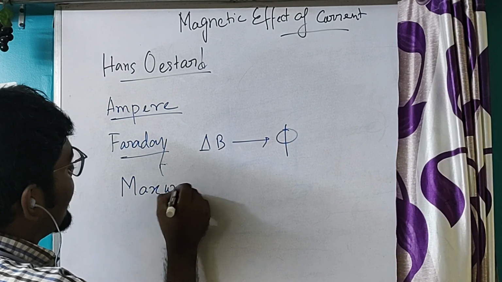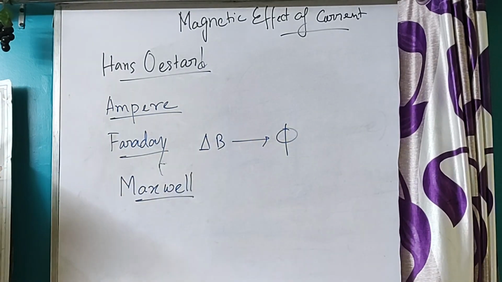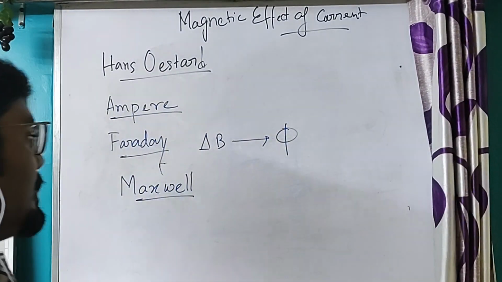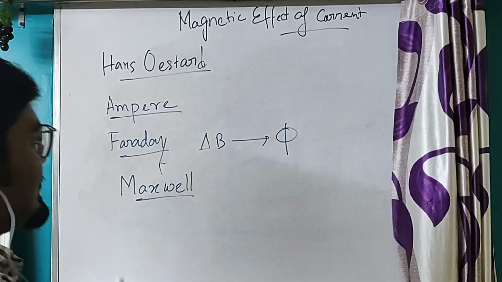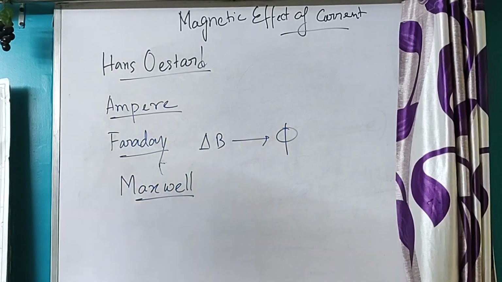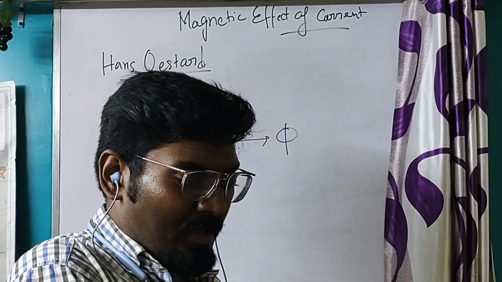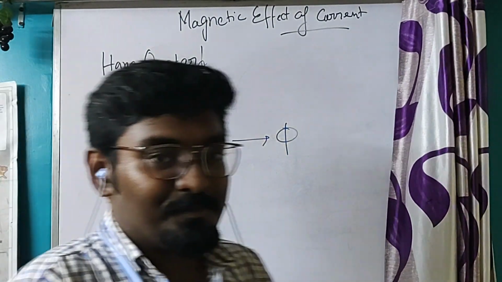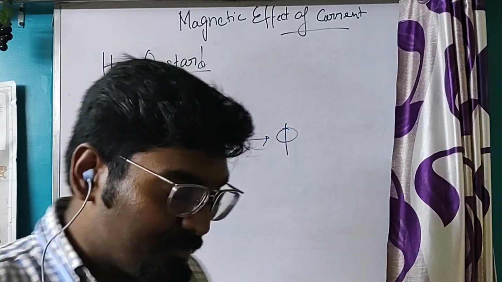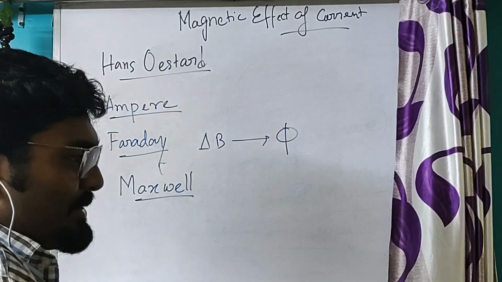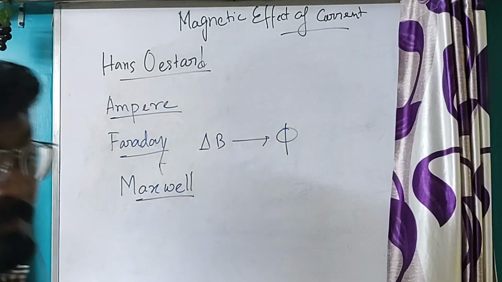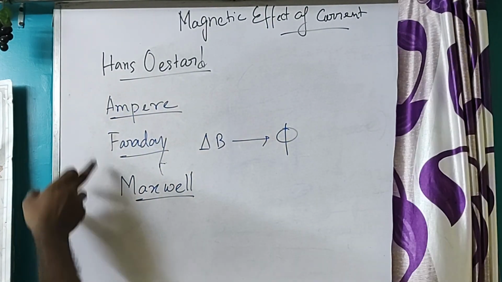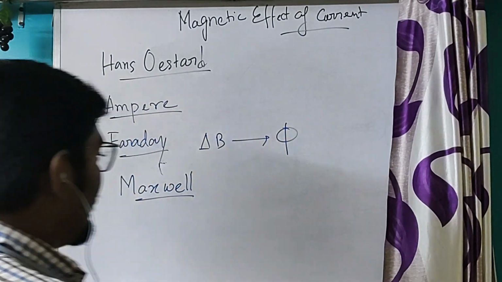Now came Maxwell. Maxwell was a great scientist. He did a lot of research in electricity and magnetic field, and he merged these two fields by giving the four famous equations of Maxwell. Now, in this chapter, after Faraday came Maxwell.